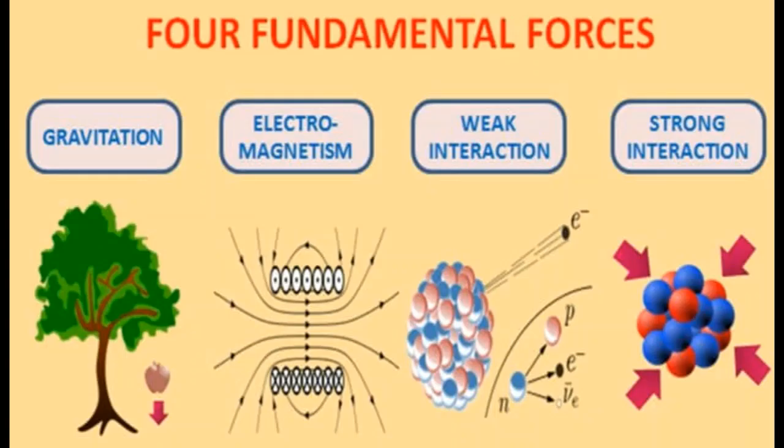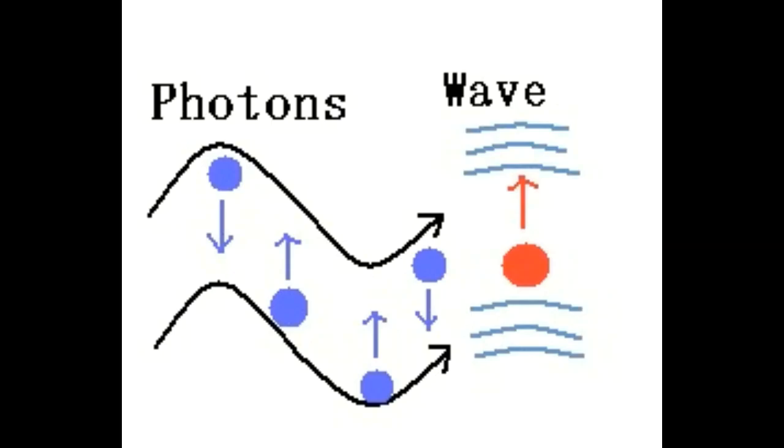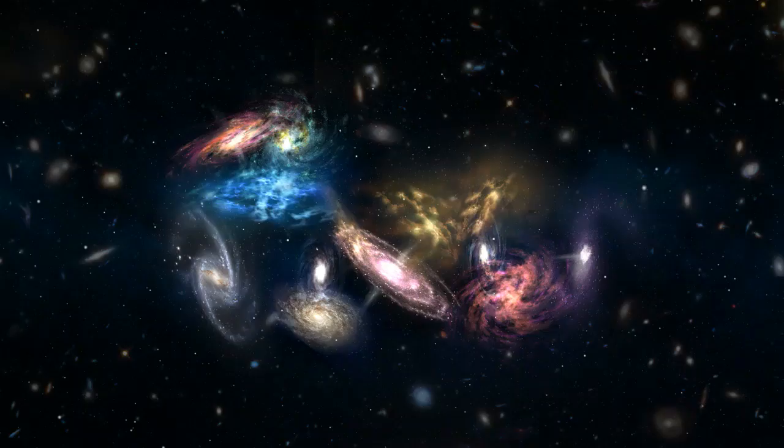By 10 to the negative 12 seconds, all 4 fundamental forces, gravitational, electromagnetic, weak nuclear, and strong nuclear, became distinct, and there were quarks, leptons, particles, antiparticles, and photons all present. At 10 to the negative 5 seconds, quarks became bound to form protons and neutrons. At this point, if the matter and antimatter had been balanced, they would have annihilated each other. This means no stars, no galaxies, and no us.